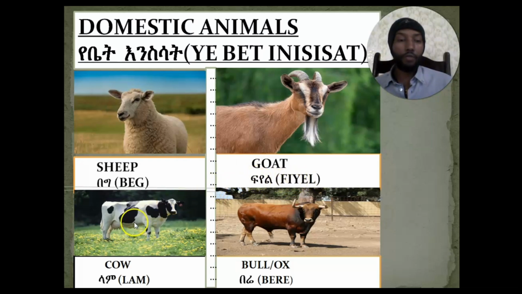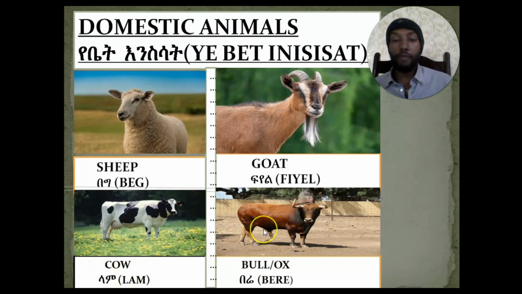The other member of domestic animal is called what? Cow. And cow in Amharic language means what? Lamb. Okay, lamb means cow. So cow in Amharic language is called lamb.